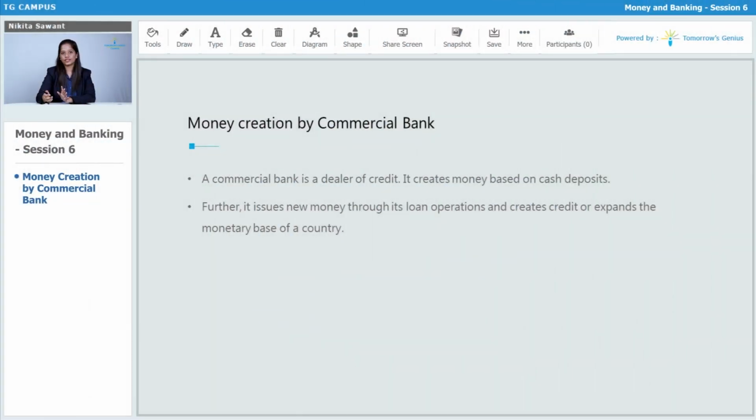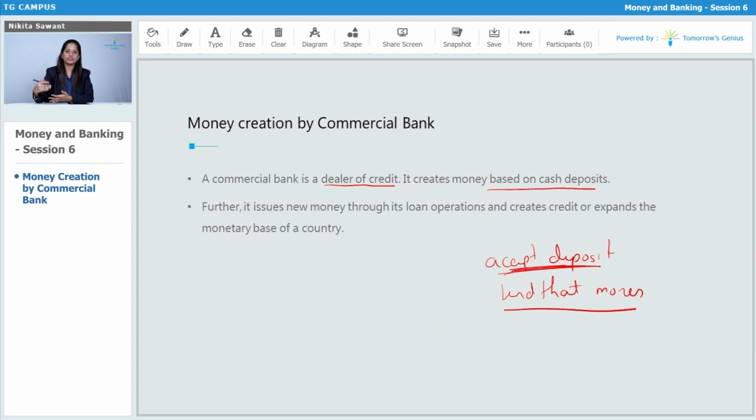So as we all know, the basic function of a commercial bank is to accept deposits and to lend that money as loans. A commercial bank accepts deposits and uses that money to give loans to another person. So a commercial bank is a dealer of credit. It creates money based on cash deposits. That means whatever deposit a commercial bank has, it mobilizes that deposit and gives it as a loan to some other financial institution or to some other person.